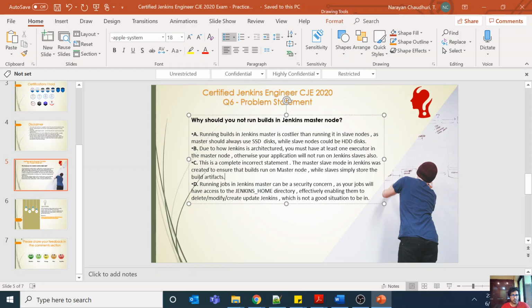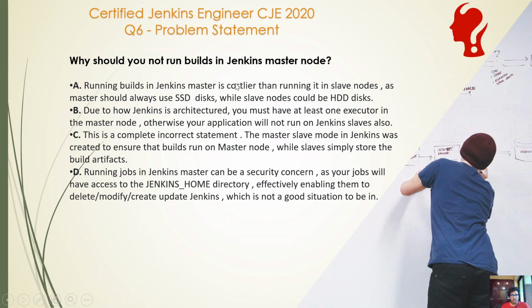But before we go, let's focus on these answers again. Running Jenkins is costlier in master than slave? No, this is incorrect. There is no requirement that everything has to use SSD disks, and Jenkins doesn't need huge IOPS or low latency as such. Due to Jenkins' architecture, you must have at least one executor in the master node? Completely incorrect statement. You can run your master node with 0 executors, so no jobs in your master node.